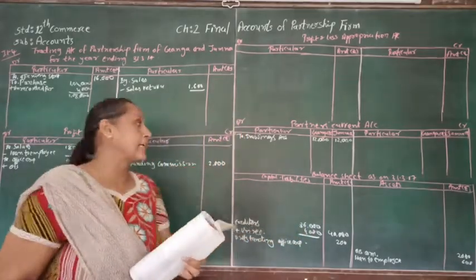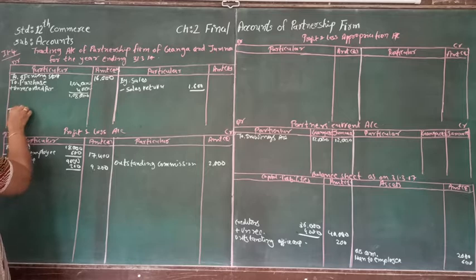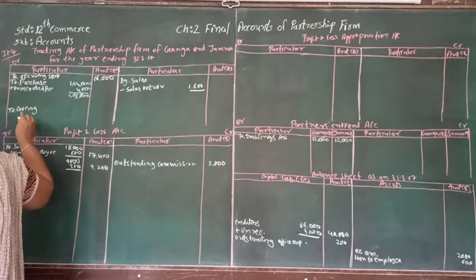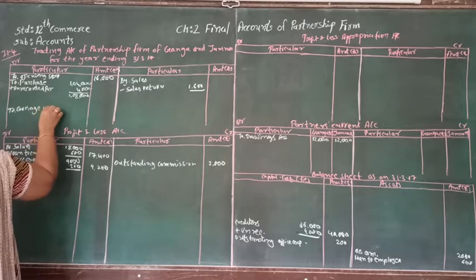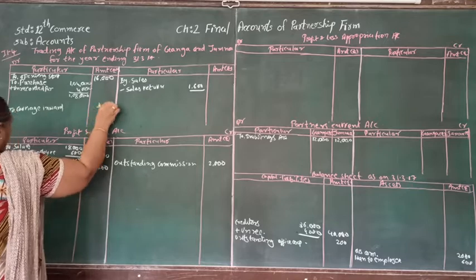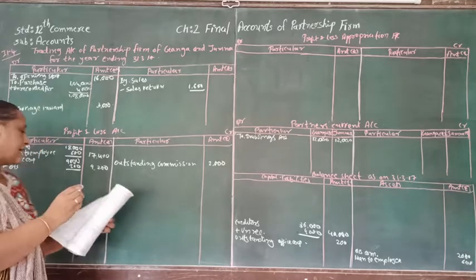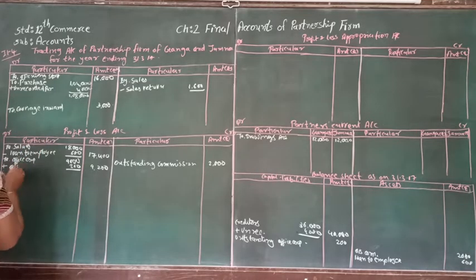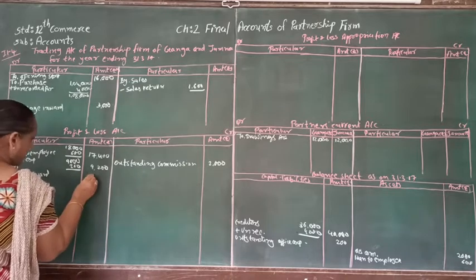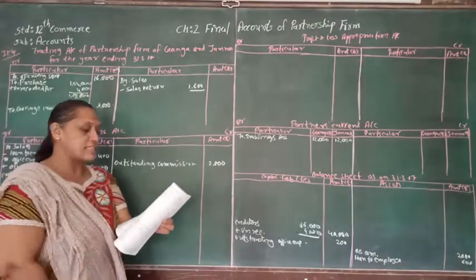Next is carriage inward. Carriage inward is an expense related to purchase, so that we are going to write over here, carriage inward. So carriage inward account is at 3,000. After carriage inward, another account is carriage outward account, and carriage outward is related to the sales, so that is supposed to be written in the profit and loss account. Carriage outward is 4,500. And after carriage outward, another account is bad debts account.